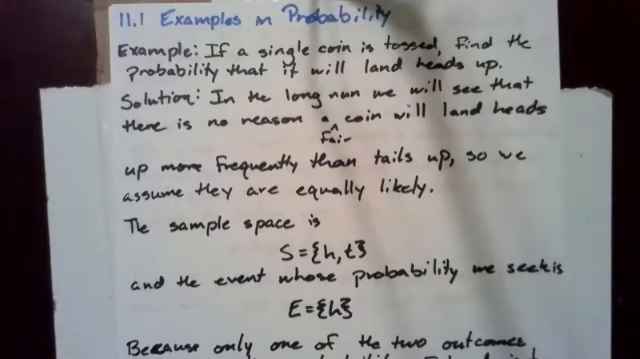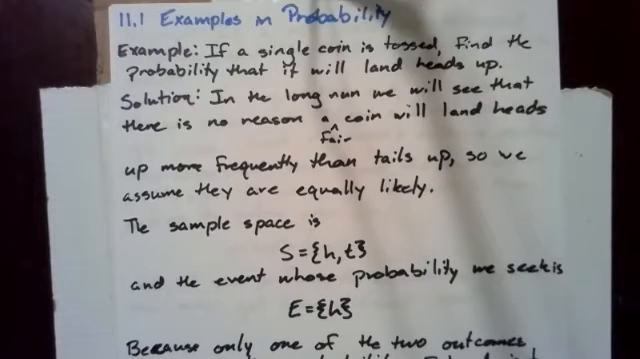In this video, we will look at some examples in probability. First example, if a single coin is tossed, find the probability that it will land heads up. In the long run, we will see that there is no reason a fair coin will land heads up more frequently than tails up. So we assume they are equally likely.